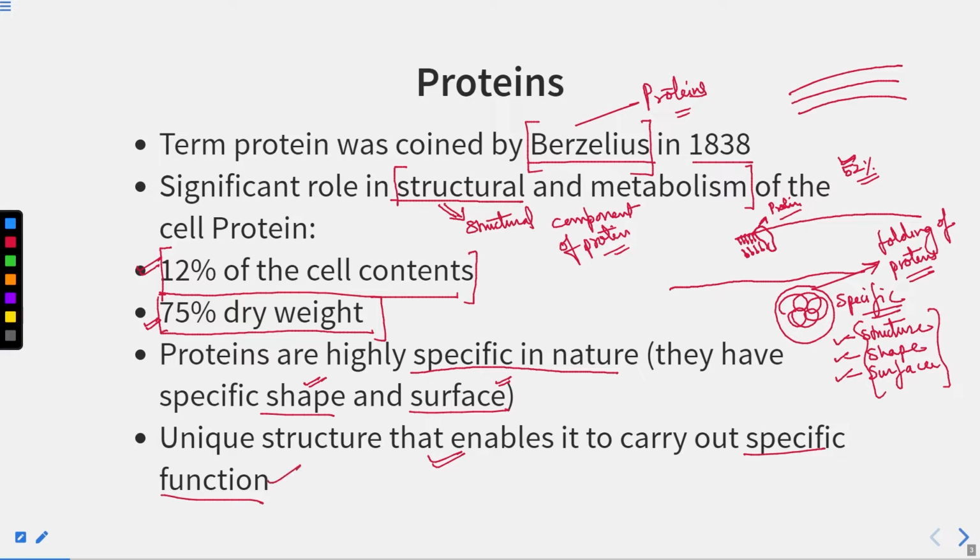They perform a specific function because they contain a specific structure, shape and surface as well. And they achieve all these three components, structure, shape and surface, by the specific folding of proteins.